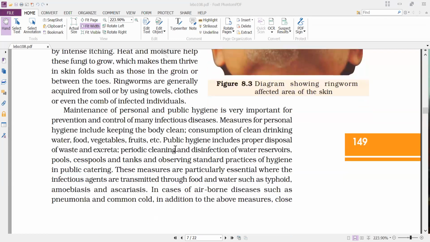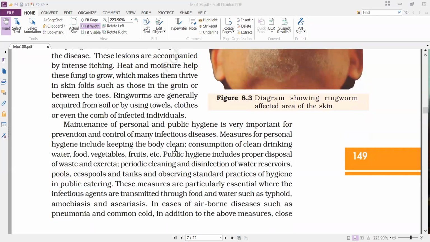So, and next, how are we able to prevent these infections, these common diseases? The first and foremost is that maintenance of personal and public hygiene is very, very important for prevention and control of many infectious diseases. We have infectious diseases and non-infectious diseases. No problem with the non-infectious diseases because they are acquired on their own.